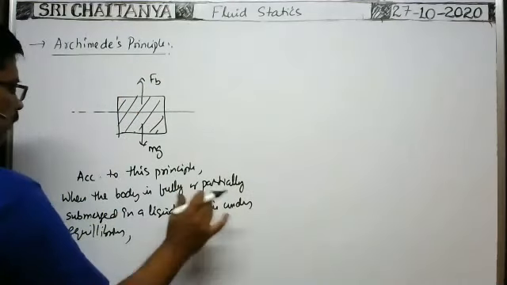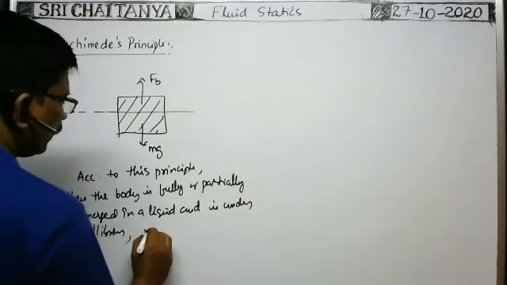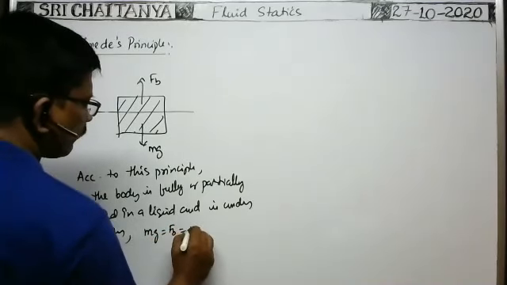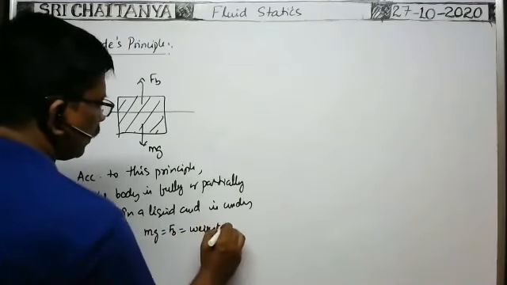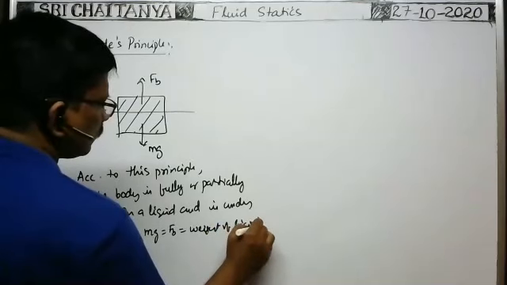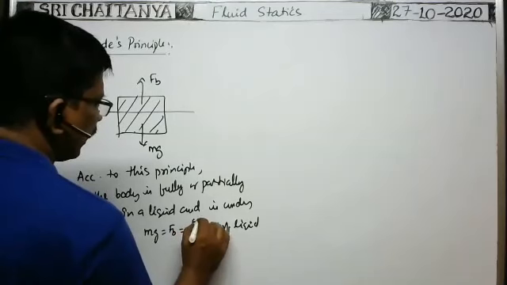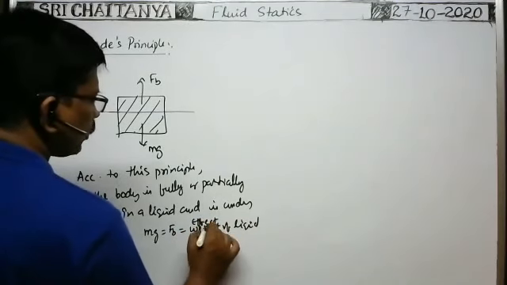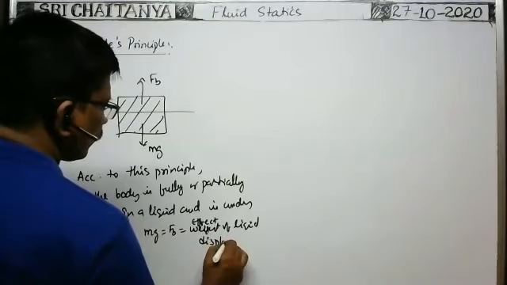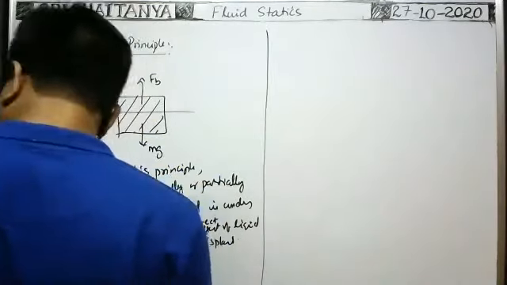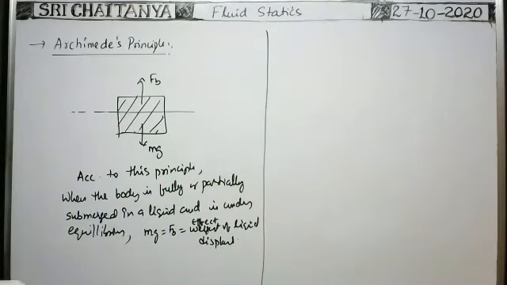So under equilibrium, the weight of the body is equal to the buoyant force acting on the body, which is equal to the weight of the liquid displaced, or we can write the effective weight of the liquid displaced. Okay, this is called the Archimedes principle. So based on the Archimedes principle, some applications we have to discuss.